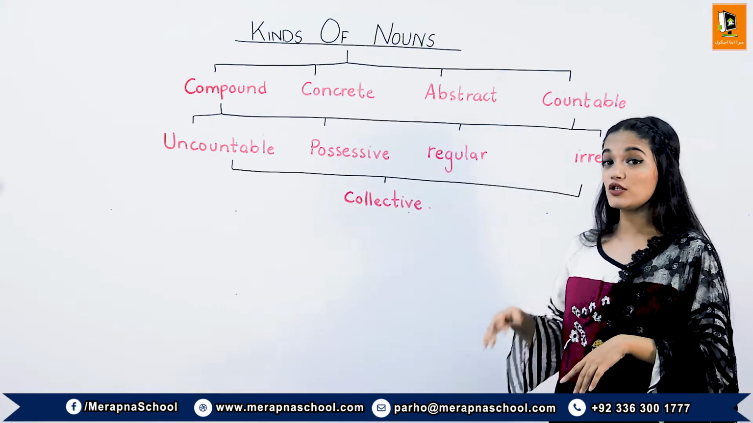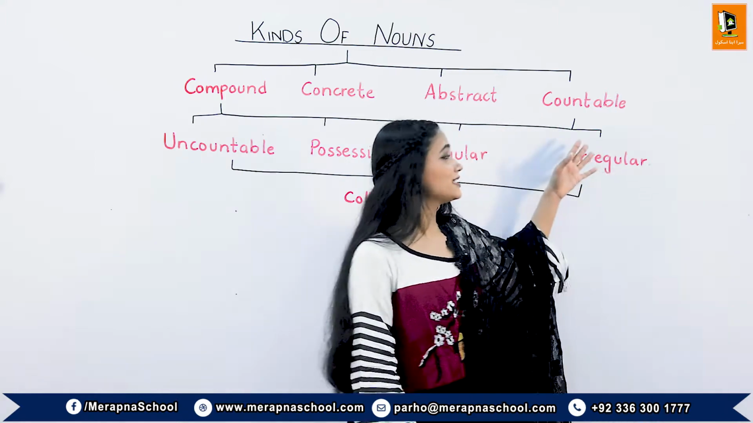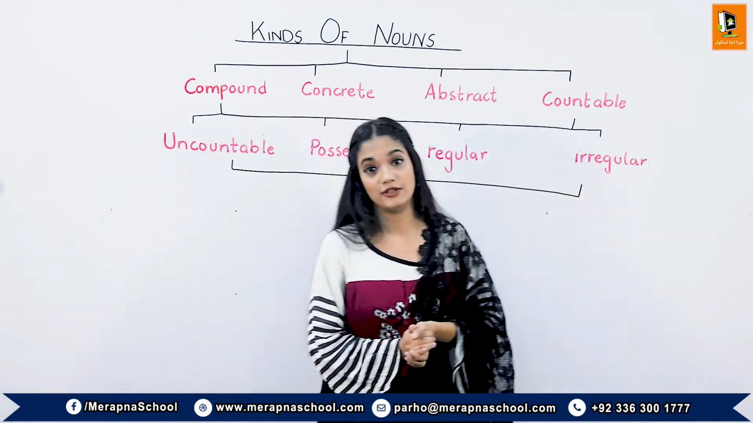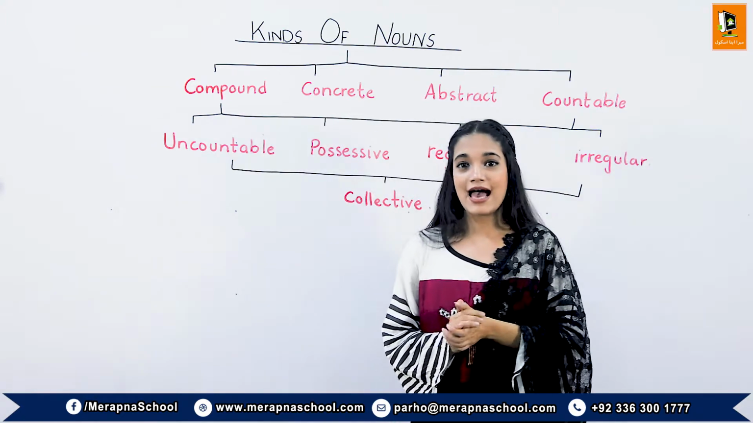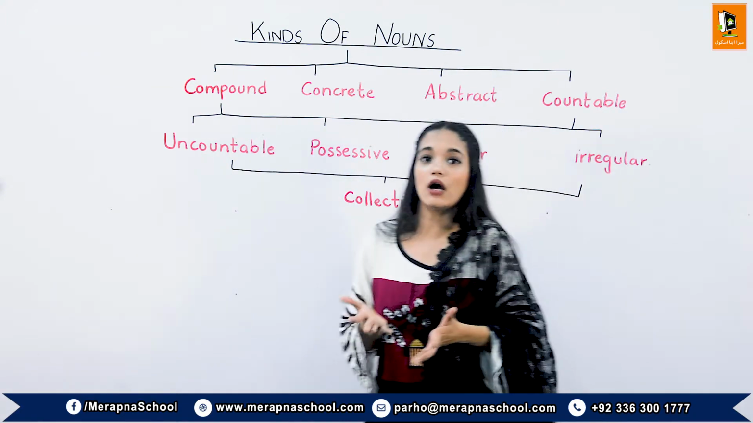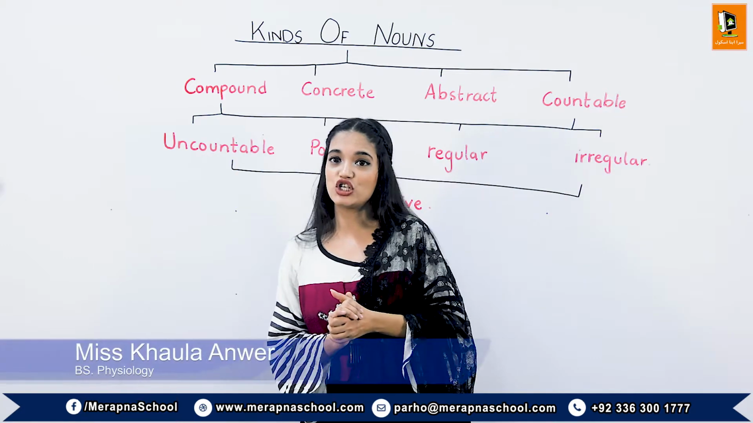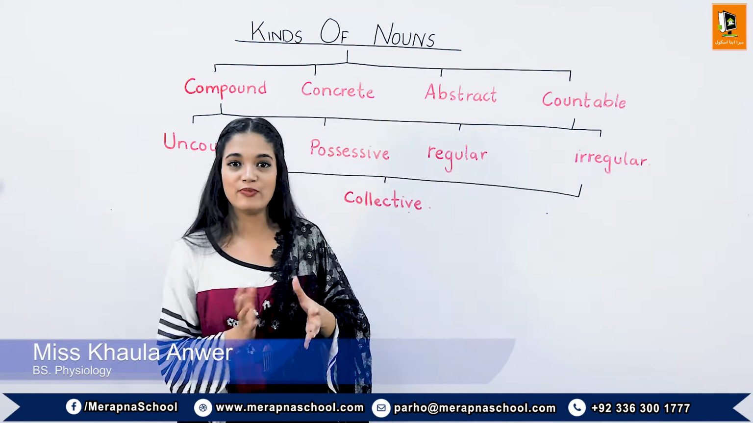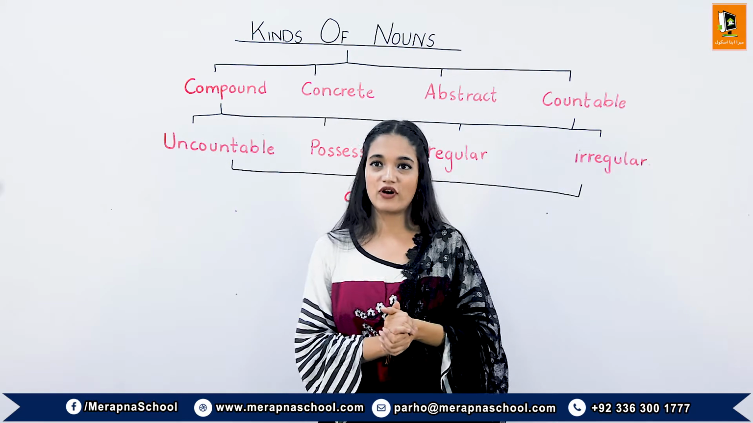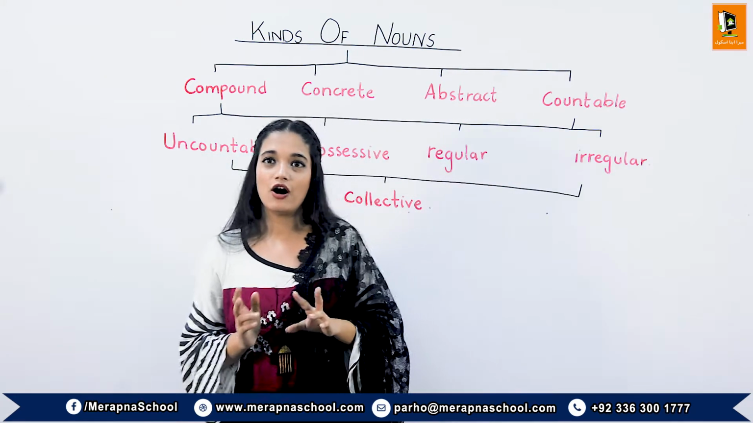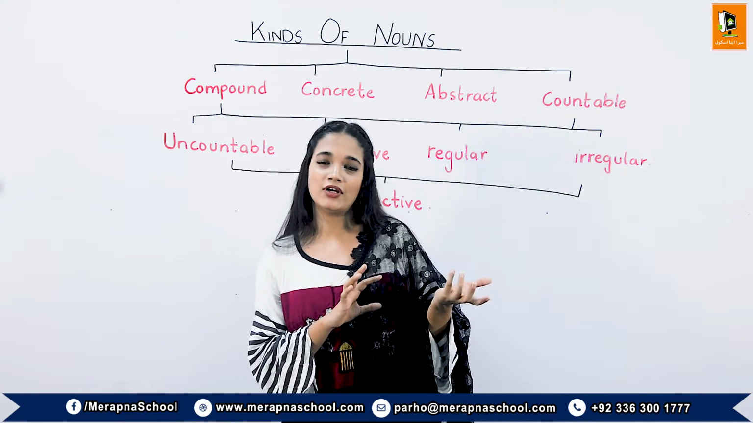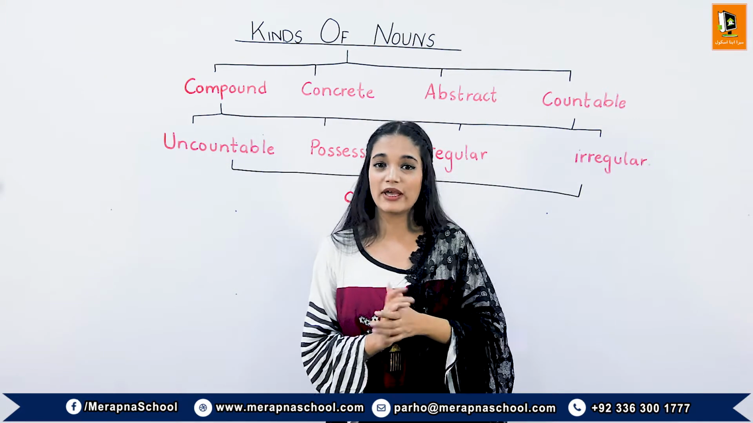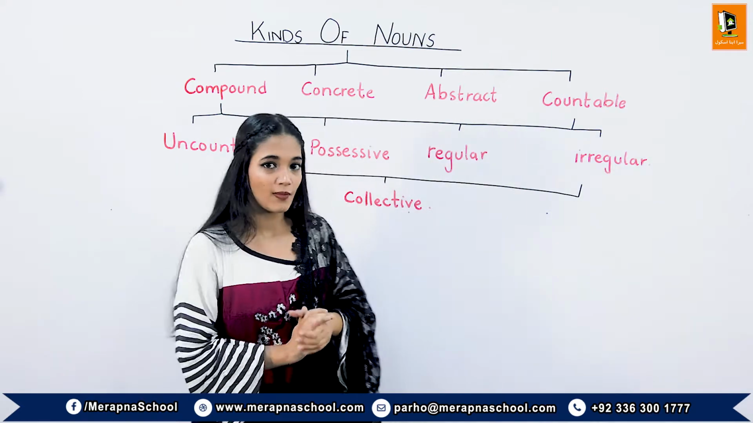Now we will move on to the next kind of noun, and it is a countable noun. Most of the nouns are countable. We can add numbers before them to count them. If we mention fridge, bulb, lamp, we can add numbers before them like 2 lamps or 3 glasses. So these are countable nouns. We can count them easily.